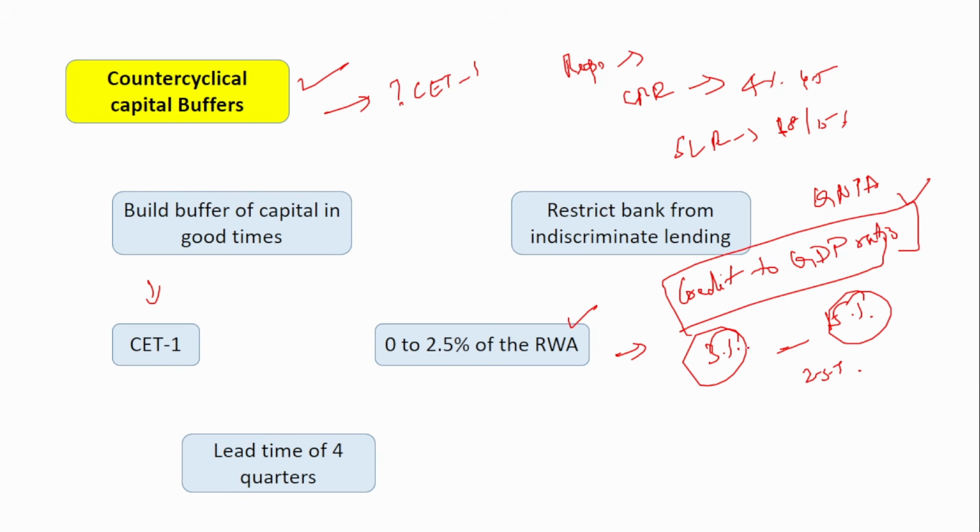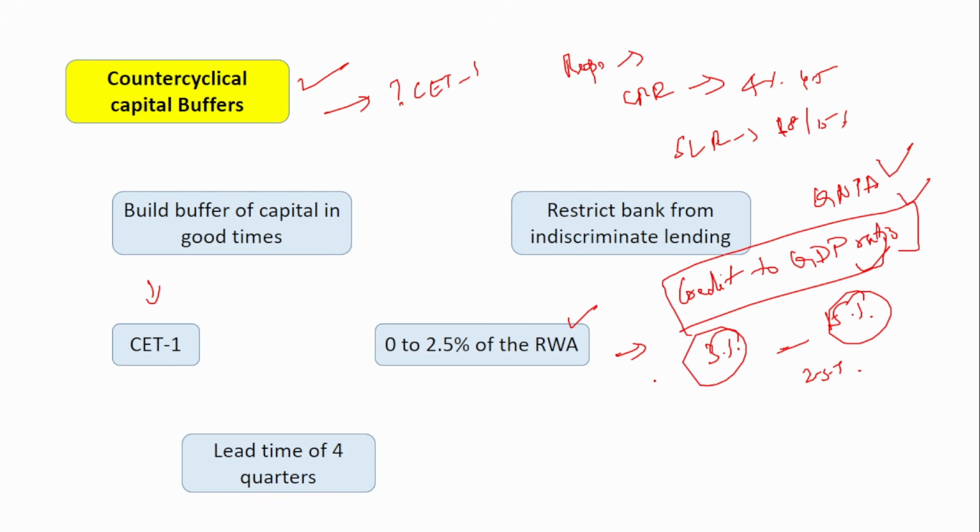So as the credit to GDP ratio travels from 3 to 15%, the buffer also travels from 0 to 2.5%. This is how the Reserve Bank of India sets the percentage, that is, how much buffer has to be maintained by the banks, and it is mainly dependent on credit to GDP ratio. Now we saw how the percentage is decided.